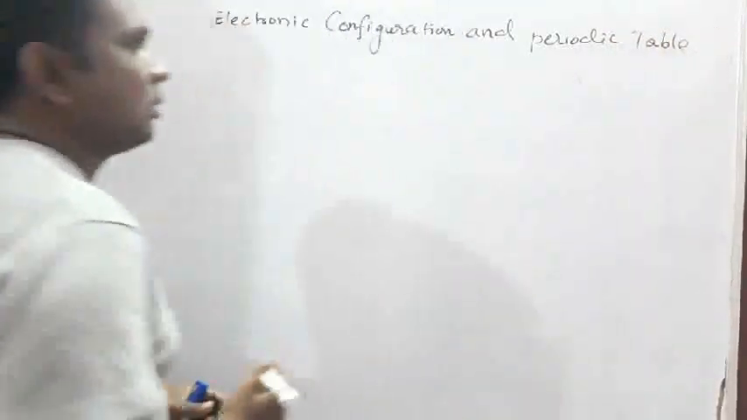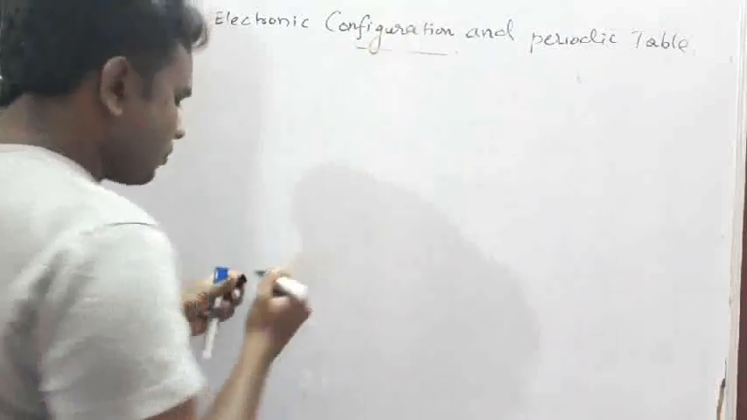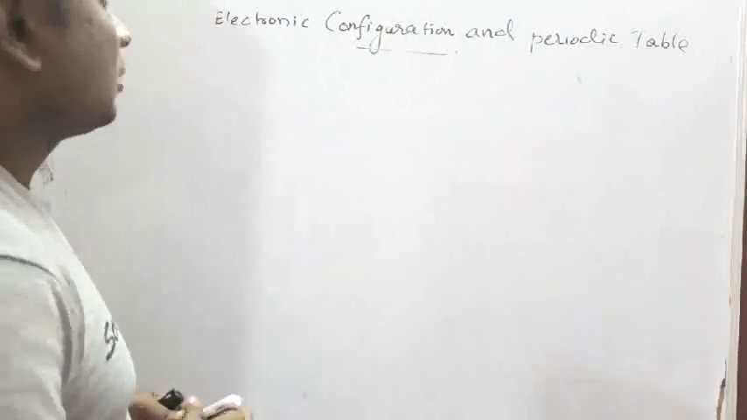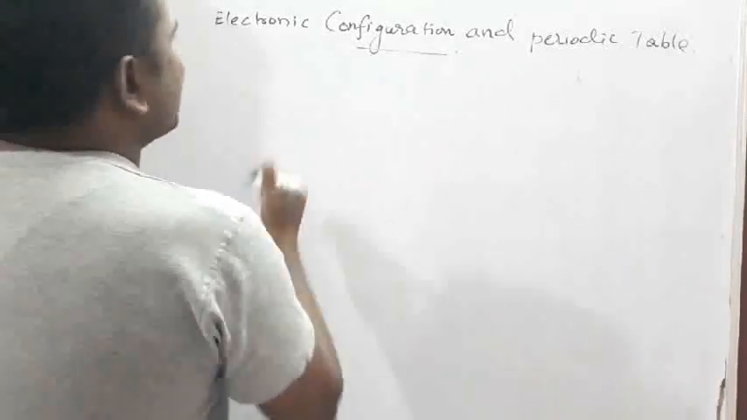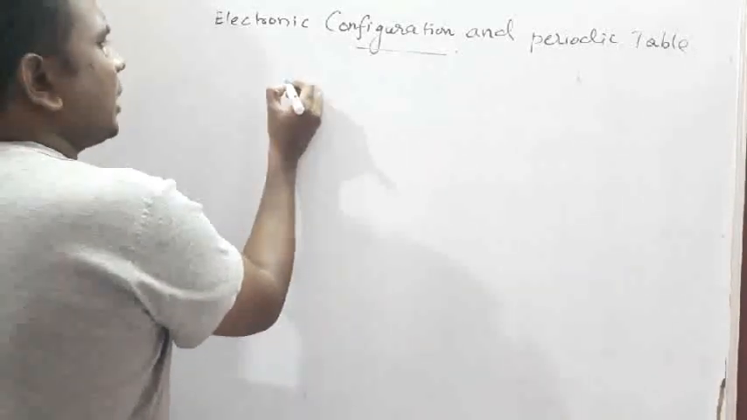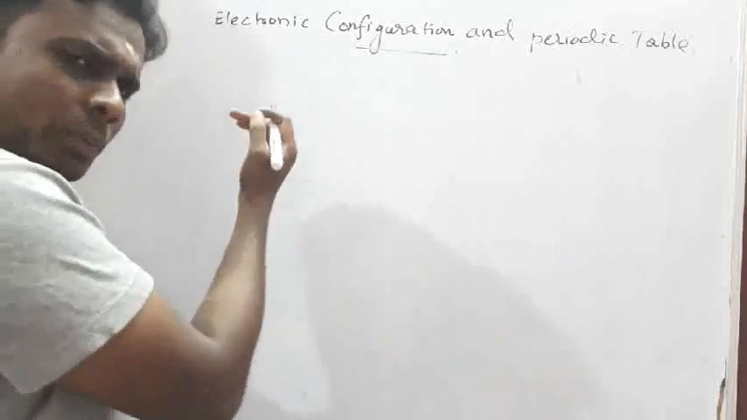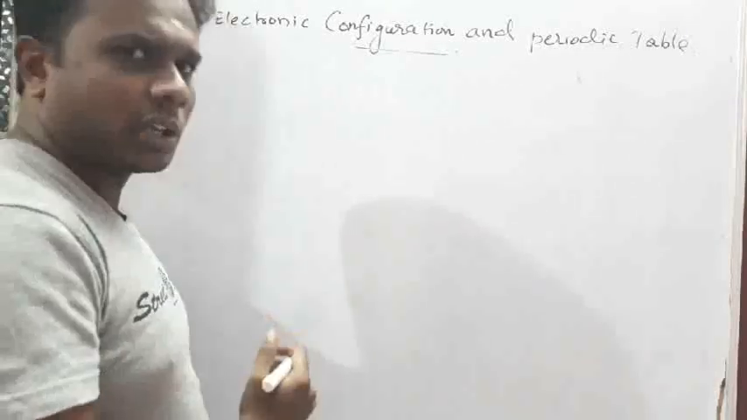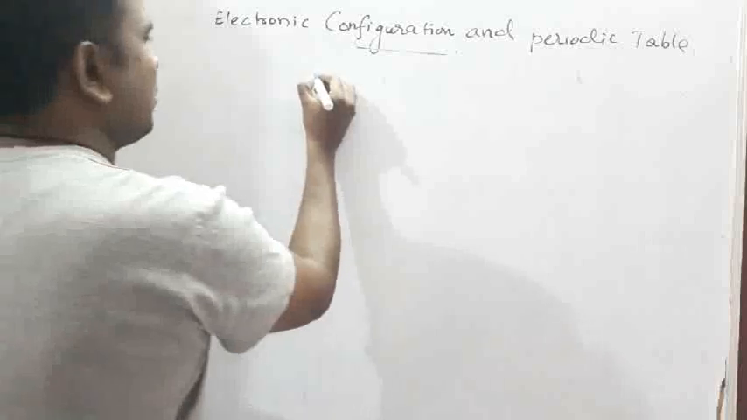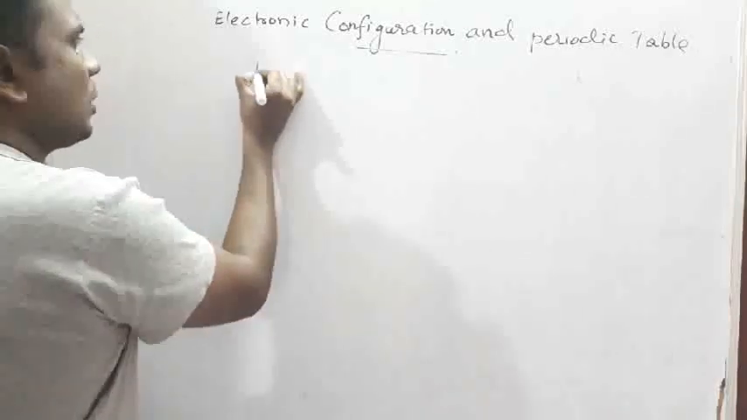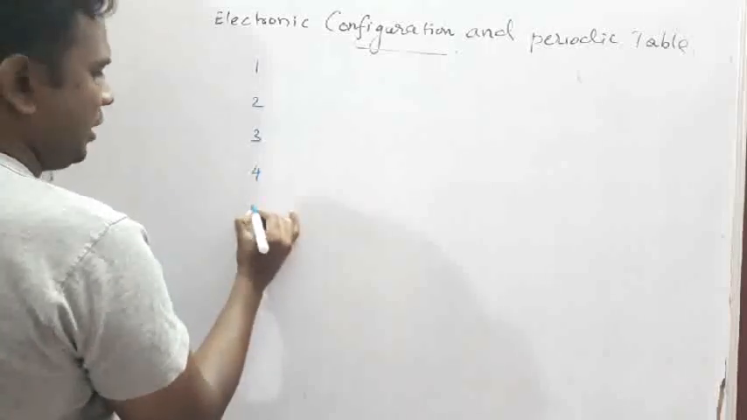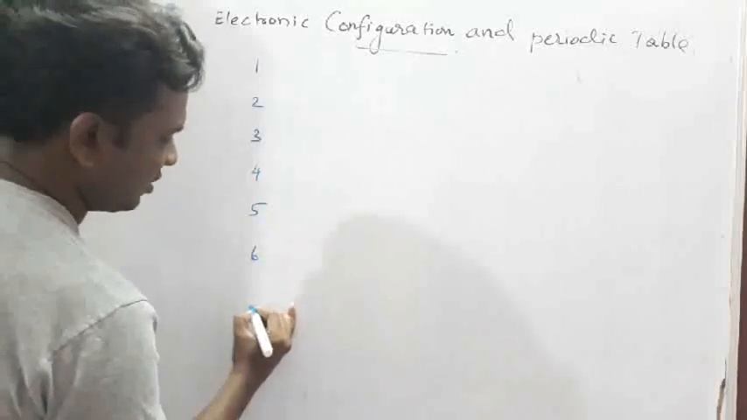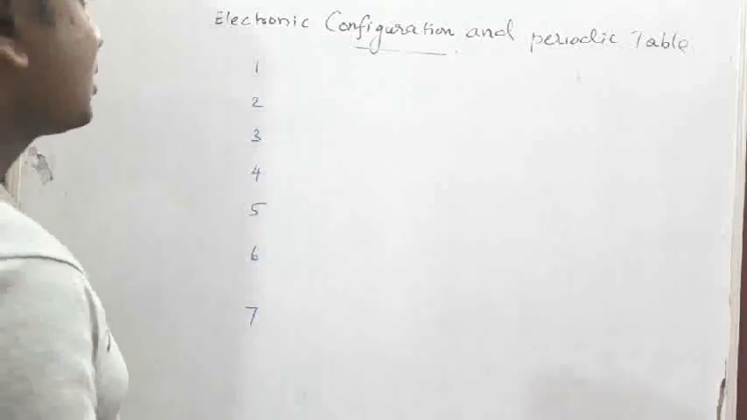So, periodic table. Guys, listen. Here, in the periodic table, we have taken electronic configuration. How many periods are there? Seven periods are there: 1, 2, 3, 4, 5, 6, 7.